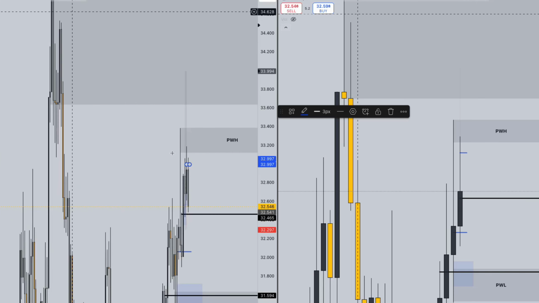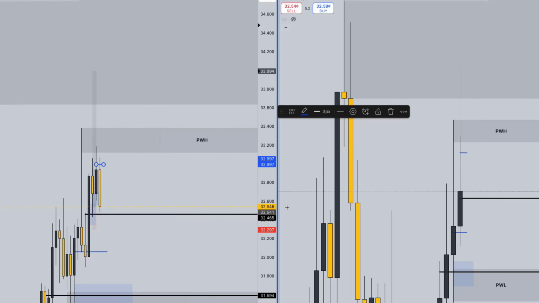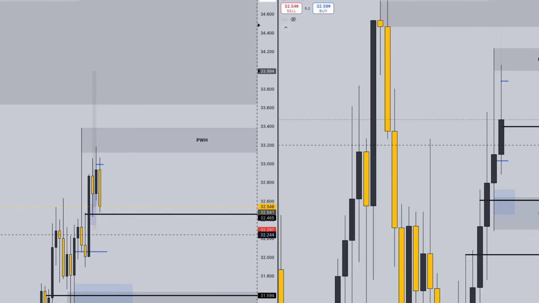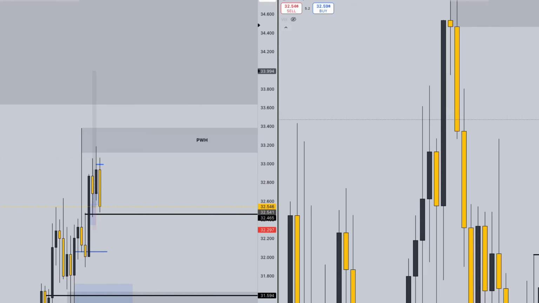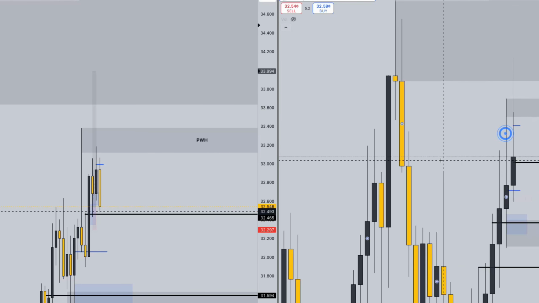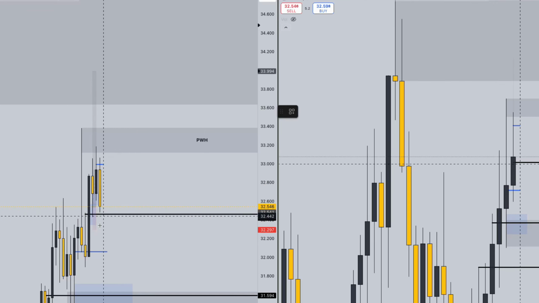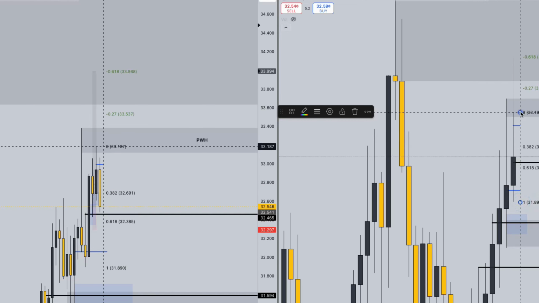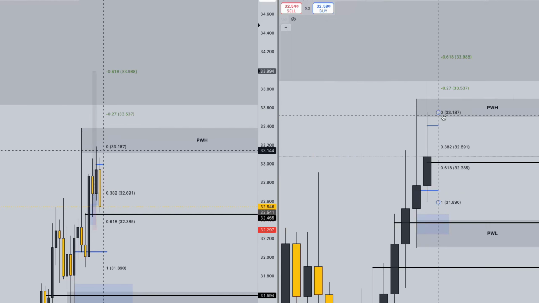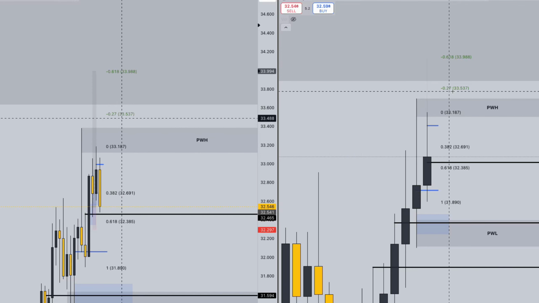So the right hand side, we're on the weekly time frame, left hand side daily, and on the right hand side you can see we had a bullish candle close, but we did have some strong wick rejection. Daily candle is a bearish candle on the left hand side, closed very bearish on Friday. If we look at last week's price action with the Fibonacci tool, we can see that if we are able